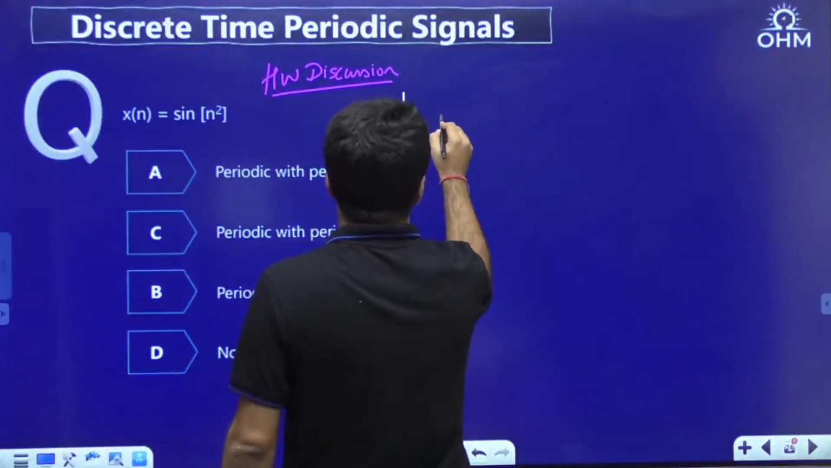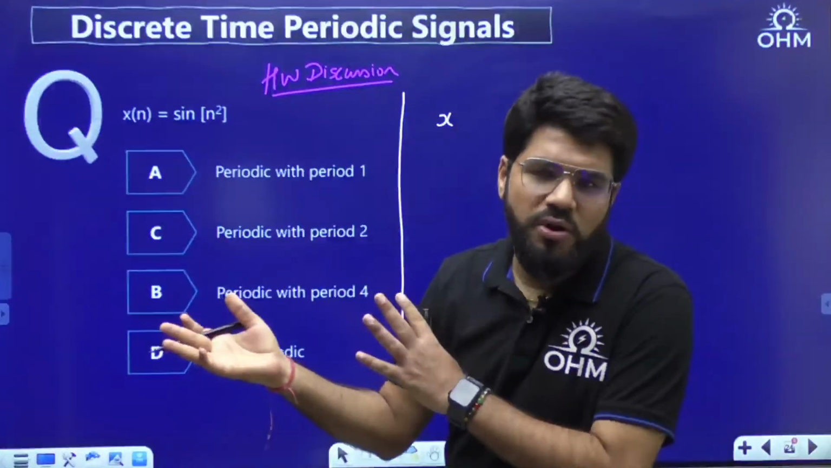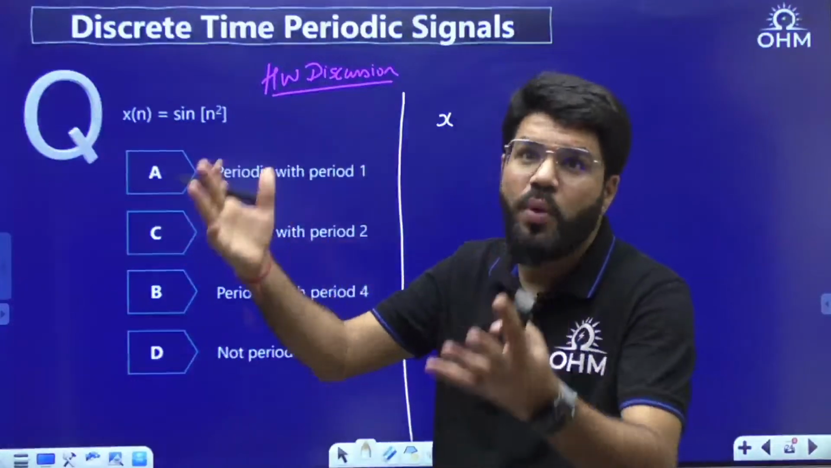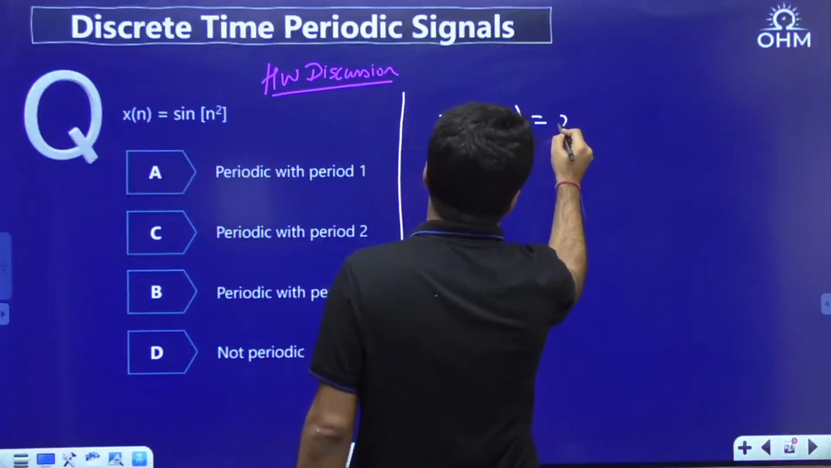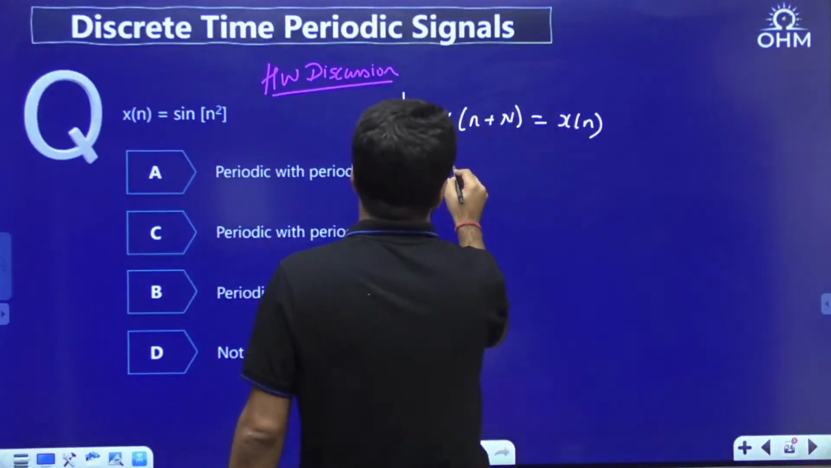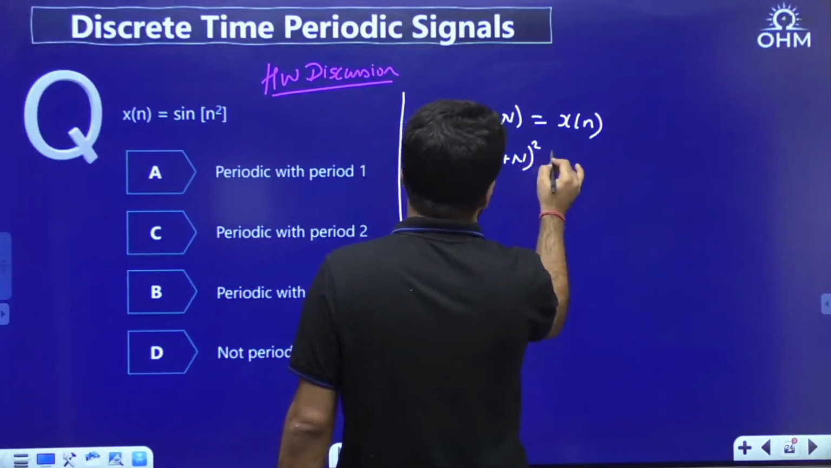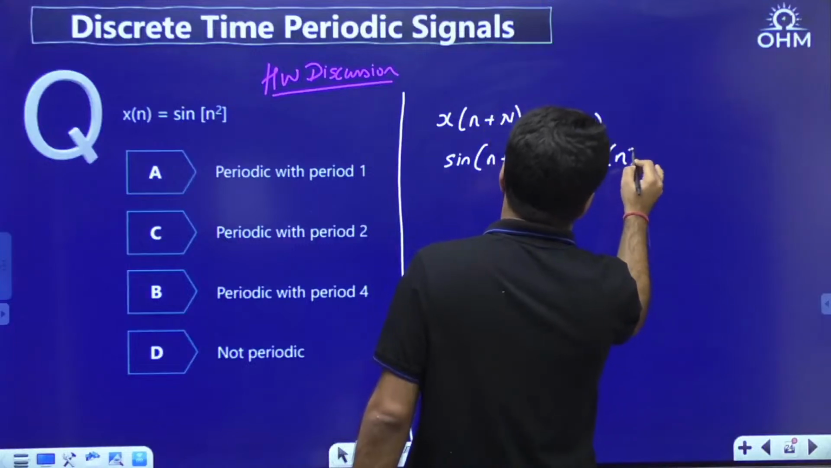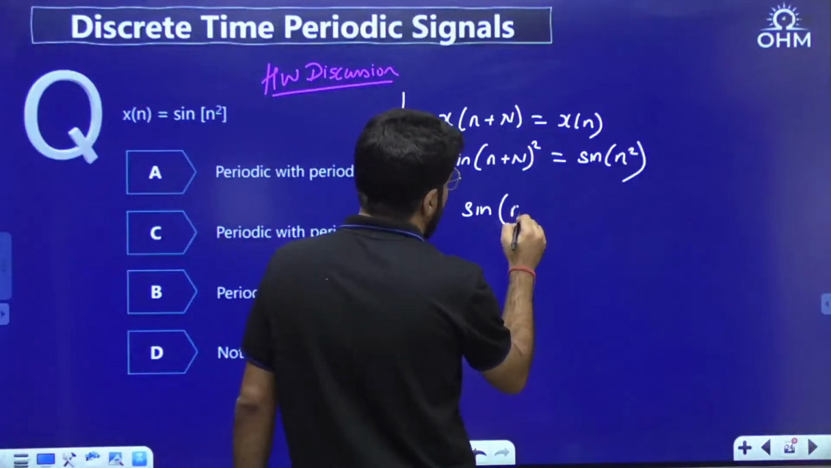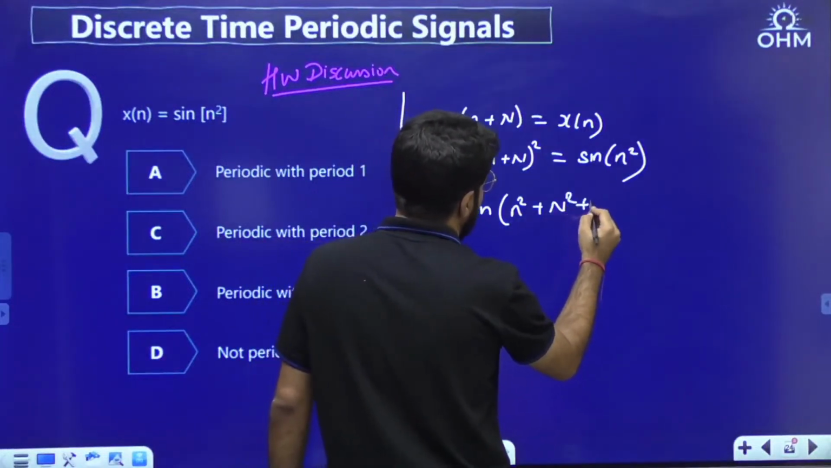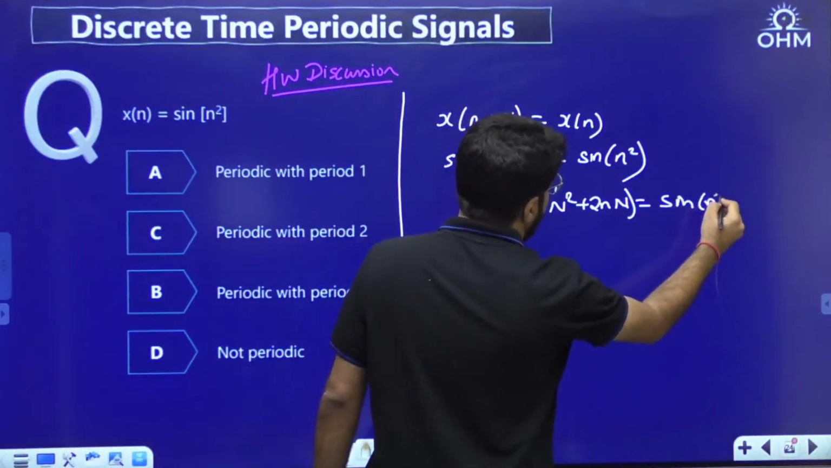See, it is not sine n or sine omega n where I can apply my previous knowledge. The signal itself is different: sine of n square. If it is periodic, it should satisfy x of n plus N equal to x of n. That means sine of (n plus N) whole square should be sine of n square. Now let me expand this: sine of (n square plus N square plus 2nN) should be equal to sine of n square.